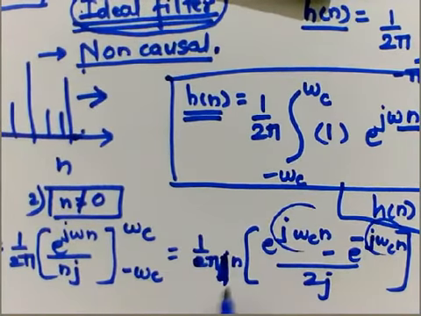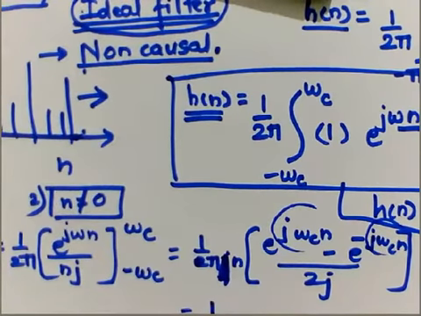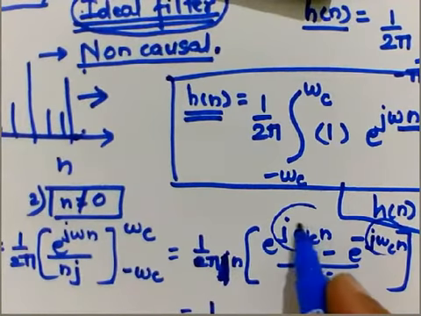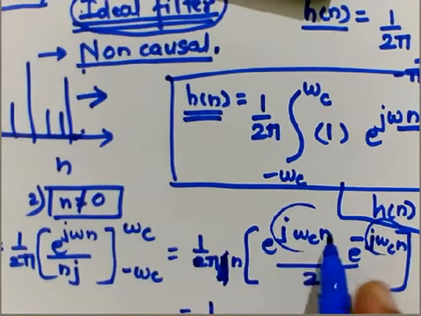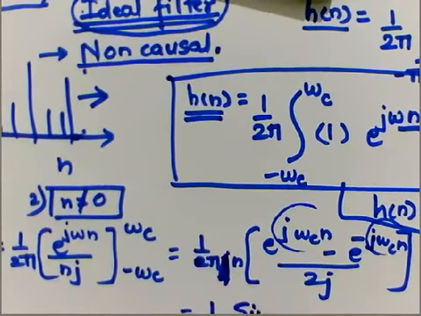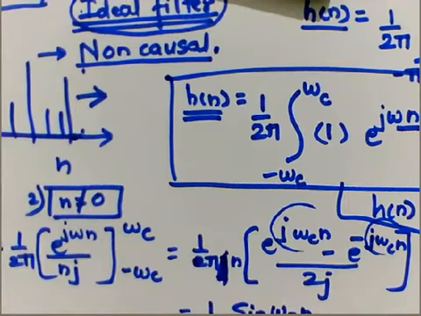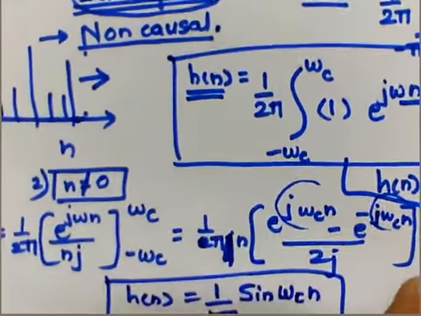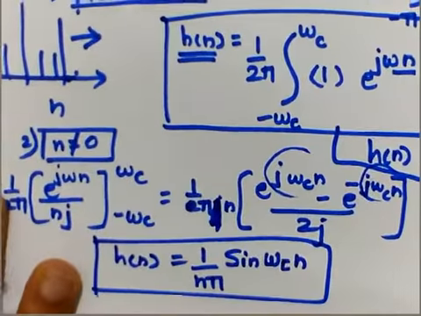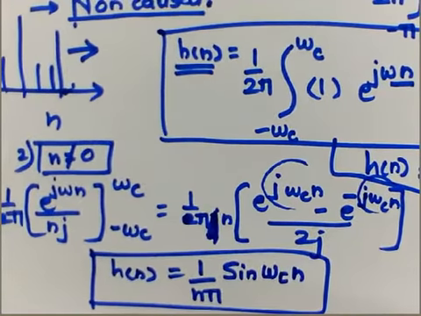So by writing it, it will be 1 upon n pi, where theta is omega c n. So write it like sine omega c n. This is how h of n is obtained: 1 upon n pi sine omega c n.